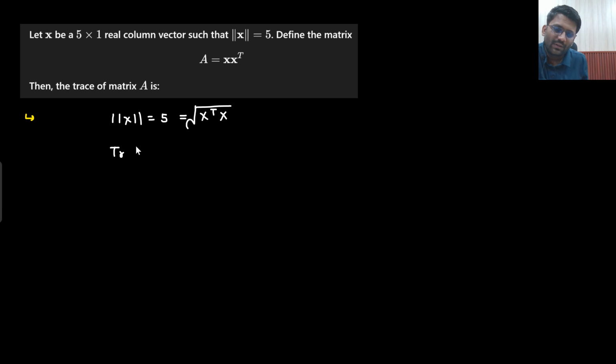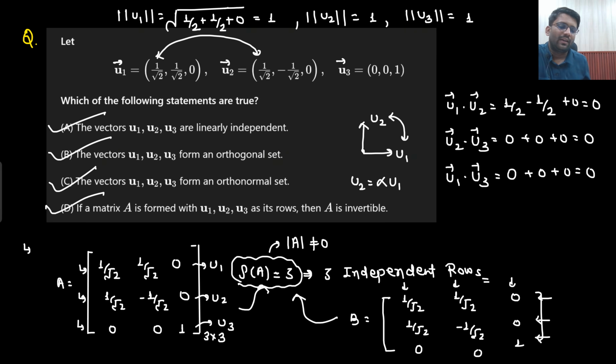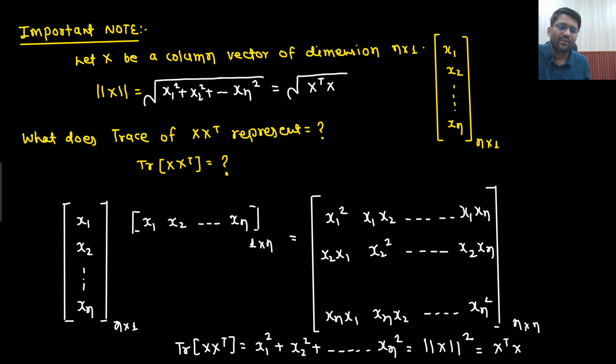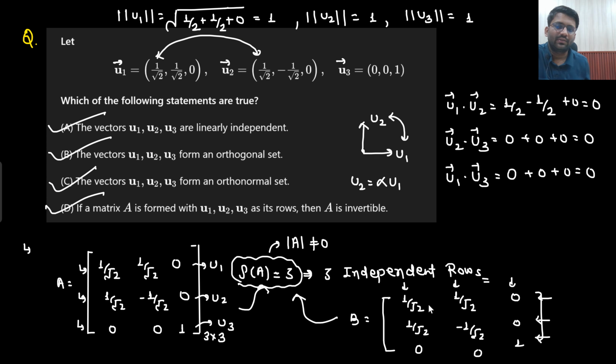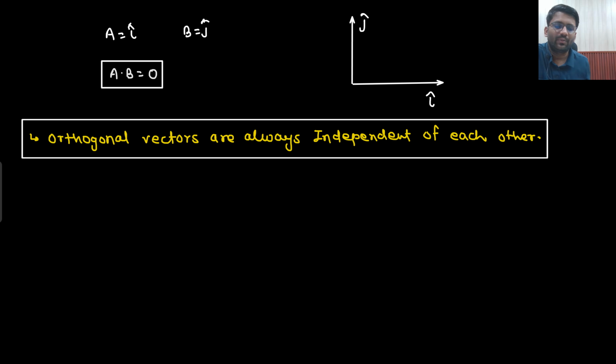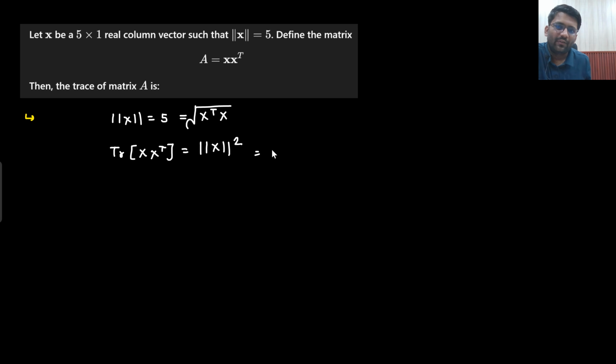So what would the trace of X transpose X into X transpose represent? Trace would represent this thing. I hope you remember it. Here we saw it, no? Trace of X into X transpose would represent the length square. So what is your length that is coming out to be? Length is coming out to be 5. So what will be 5 square? 25. That's the answer. So the trace will be nothing but 25.